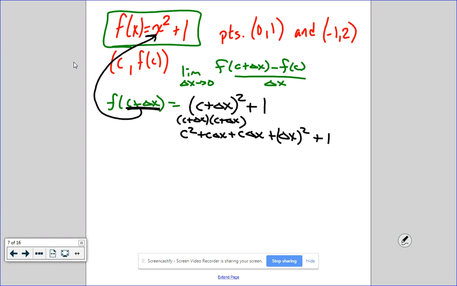So, we now need to combine like terms. How many like terms are there in here? Just the one in the middle, right? So I've got c squared plus, how many c delta x's do I have? 2. So 2c delta x plus delta x squared plus 1. That is f of c plus delta x. Then we have to have the minus.